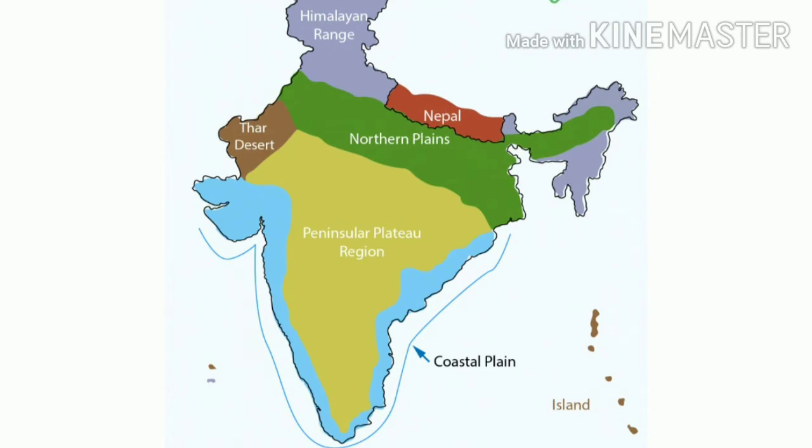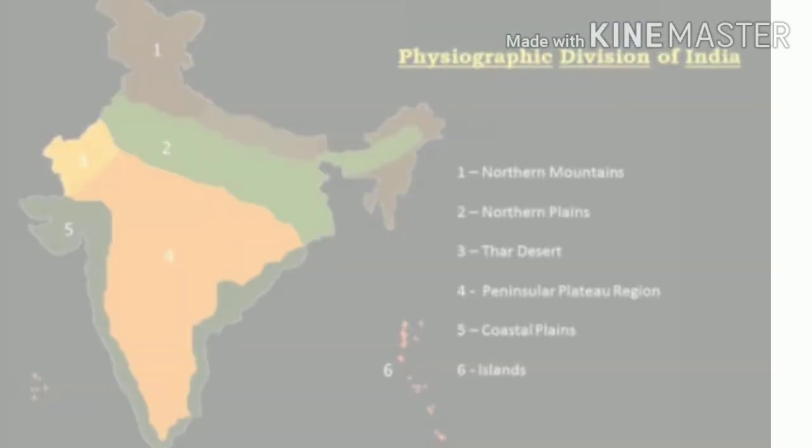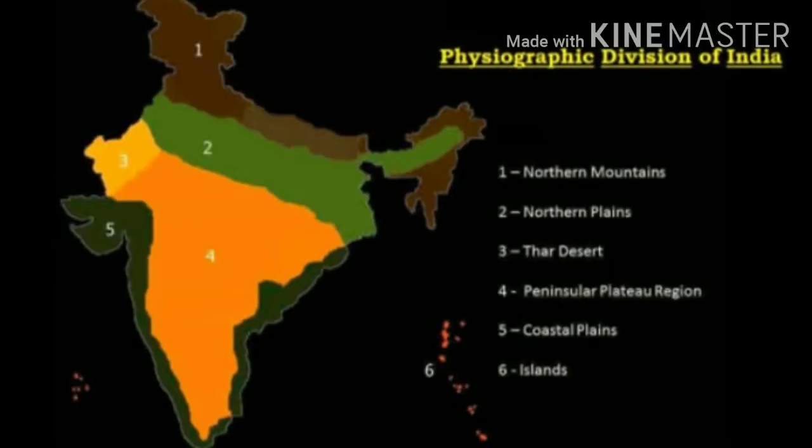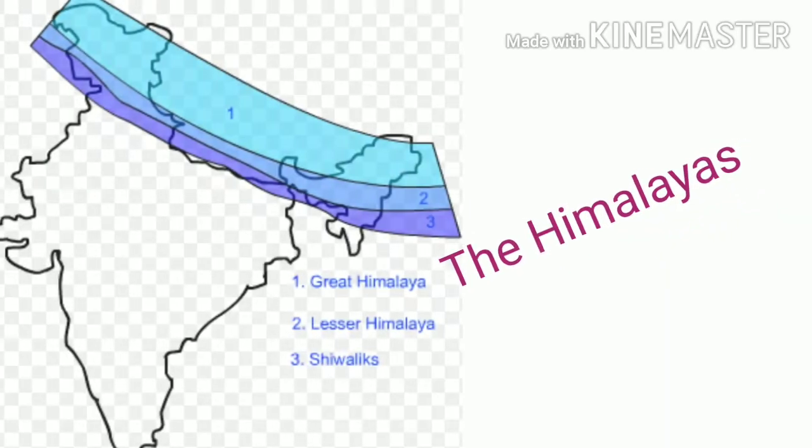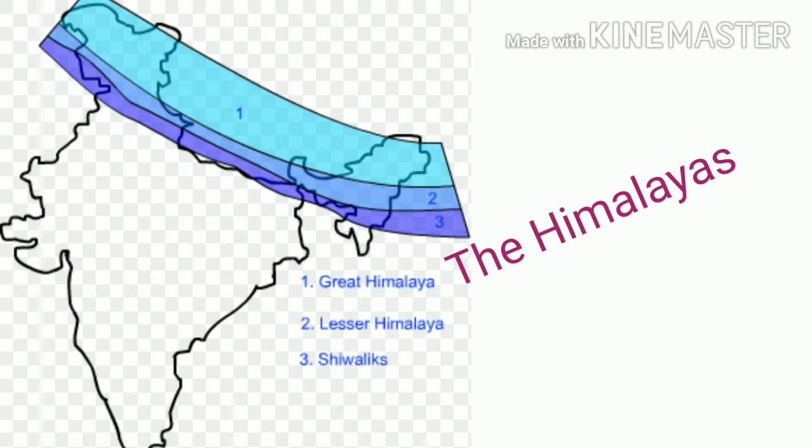Students, now let's see which are the physiographic divisions of India. First one, the North Himalayas. Second, the North Indian Plains. Third, Thar Desert. Fourth, the Peninsula. Fifth, the coastal plains. And sixth, the island groups. Students, now let's study in detail about the Himalayas, the first physiographic division of India.